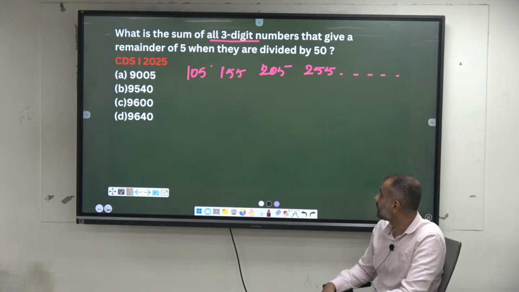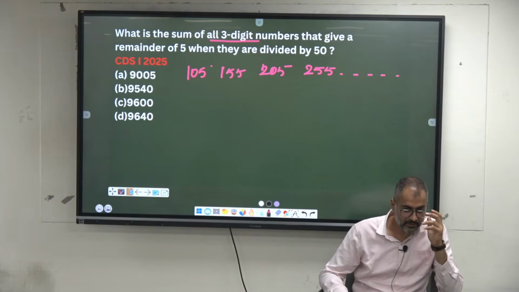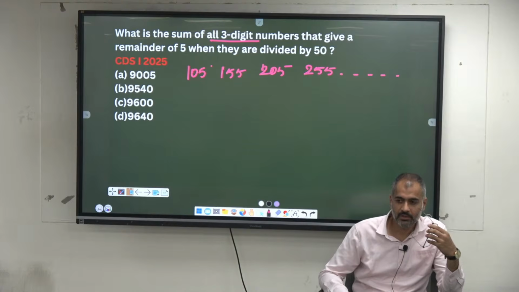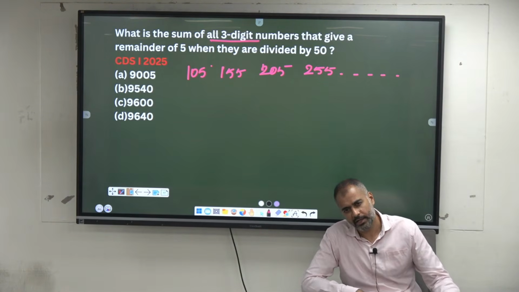How many terms will be there like this? 18 terms? Okay. 900 for every 15. 18 terms. Difference is 50. N value is 18. 18 or 17? 18.